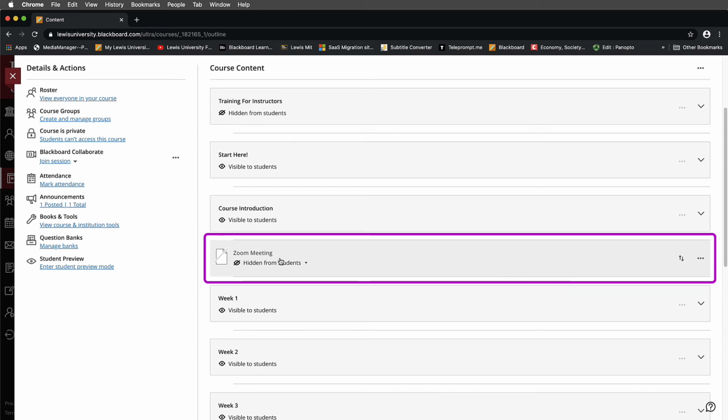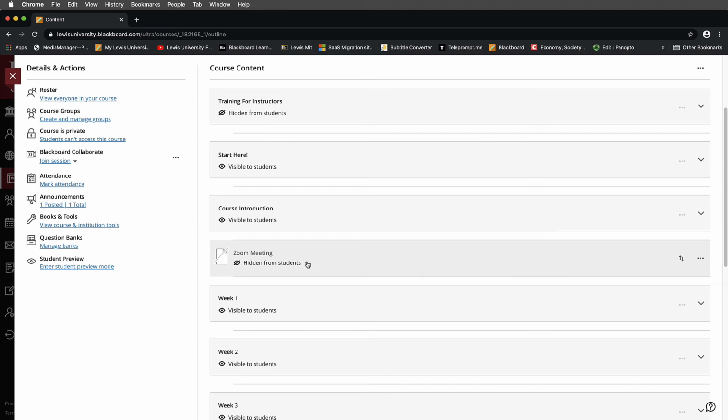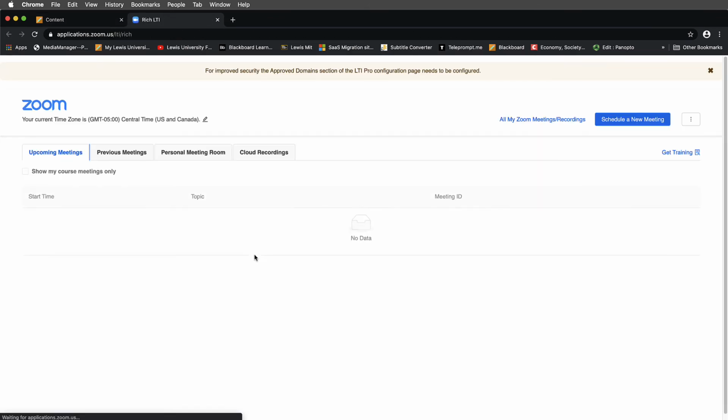Very similar to the Blackboard Original experience, we'll have to make this viewable to our students. So I'll select the drop-down and make this visible to students. Now that it's visible to students, we'll select Zoom, and you'll see that we are brought to the same room where we can schedule and manage our recordings.